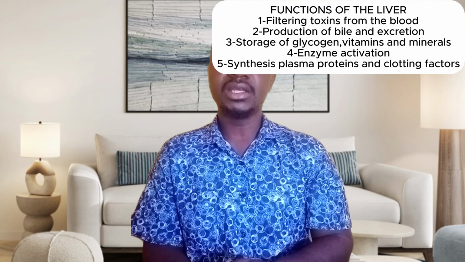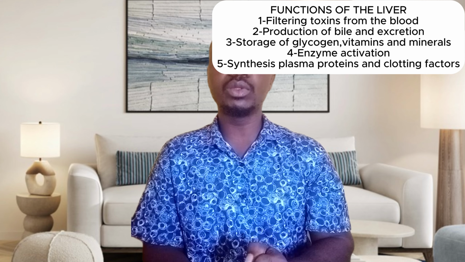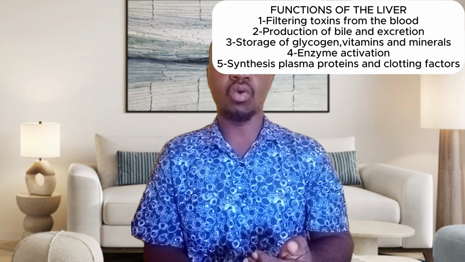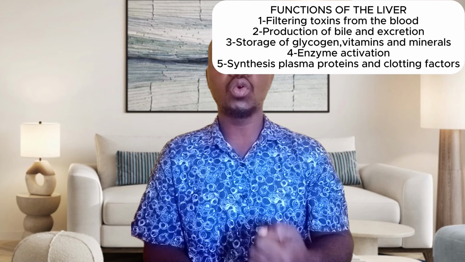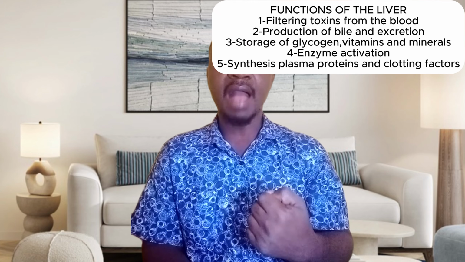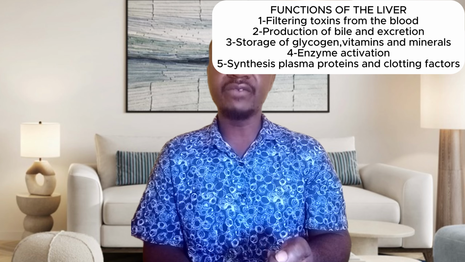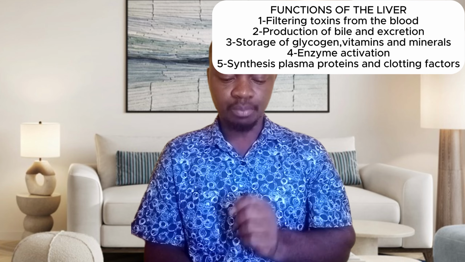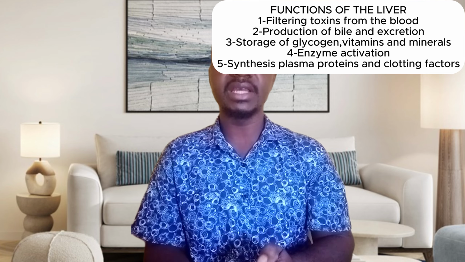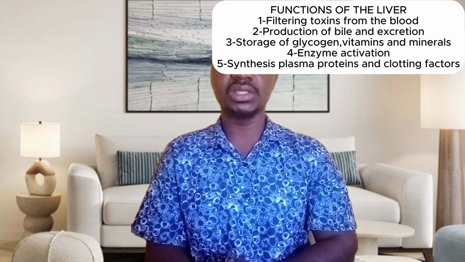And alcohol intake. Alcohol has the ability to destroy the liver, especially when you become a chronic alcoholic. You know that it is the duty of the liver to filter the alcohol, because alcohol is very toxic. So when you take it in, the liver will do all that. If the strength of the alcohol or the toxins from the alcohol becomes stronger, then the liver is going to be affected severely. And sometimes poisons too. The liver will filter all these poisons before they find their way into the bloodstream. That is one of the functions of the liver.